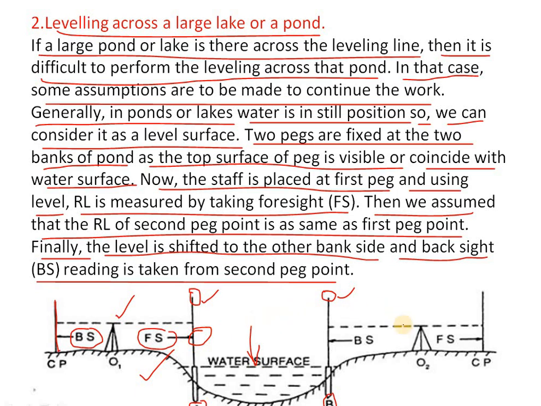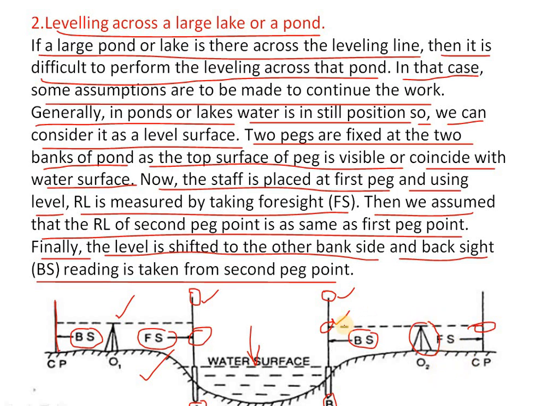And coming to the other side, in the same way fix the instrument on the ground and do the temporary adjustments, and you see the top peg level of the instrument on the staff. This is the staff. Mark this one as the back side and the other side as the fore side. So this is the level we will get.